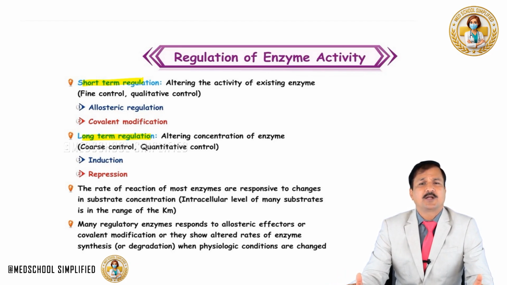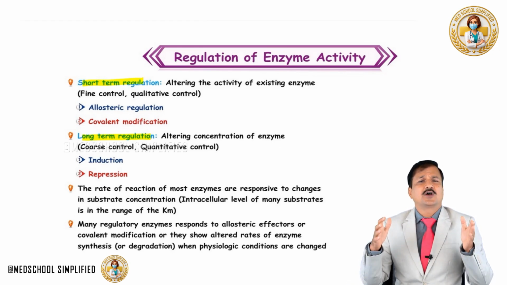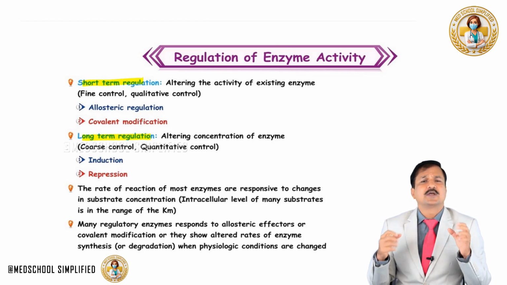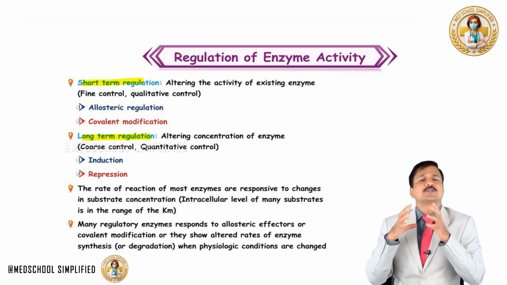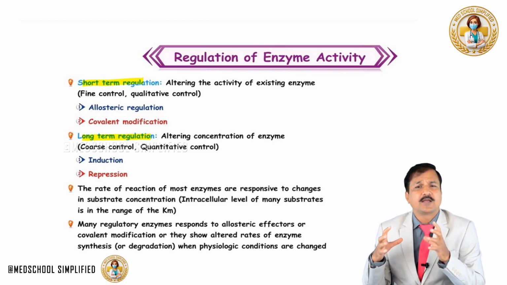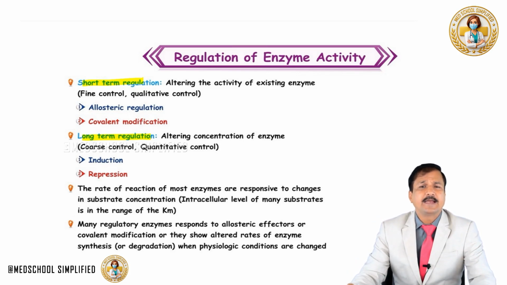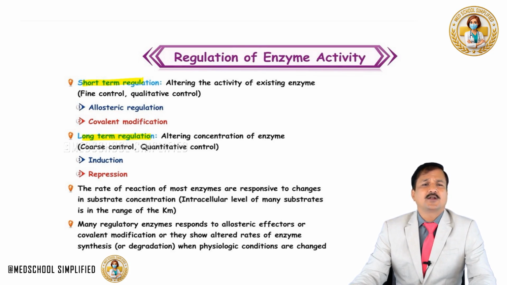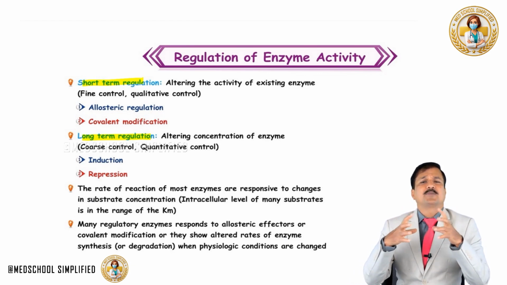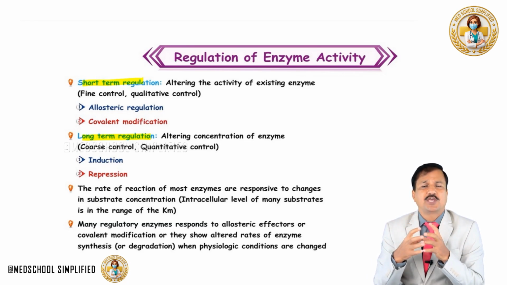Certain key enzymes in the metabolic pathways need to be regulated, not all the enzymes. There will be multiple enzymes in a metabolic pathway, and not all of them need to be regulated. Only the key enzymes, which are the regulated enzymes or the rate limiting enzymes, need to be regulated so that metabolic pathways can be altered according to the physiological need of the cell. So how is enzyme activity regulated? It can be regulated on a short-term basis, indicating that only the existing enzyme activity can be changed. It's like fine tuning the enzyme, fine control of the enzyme.